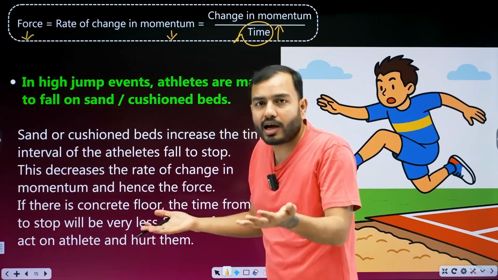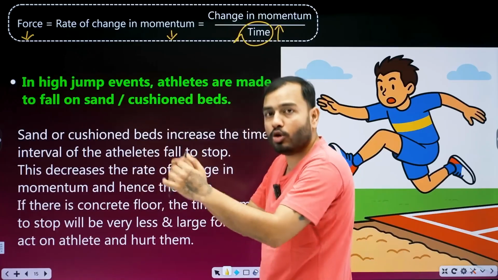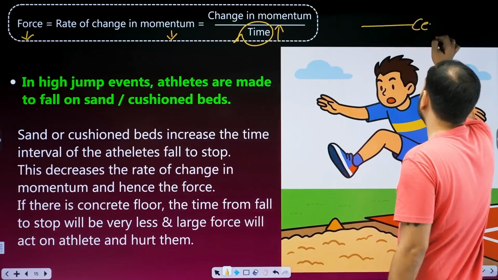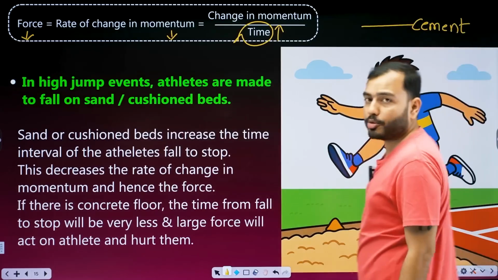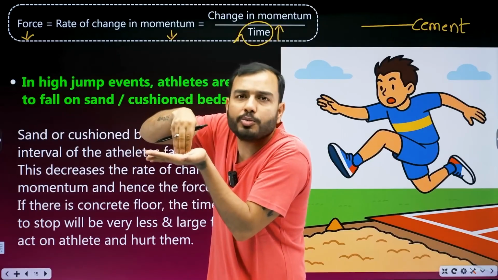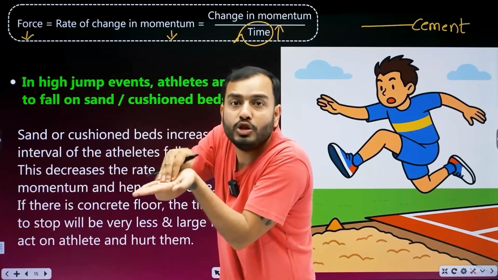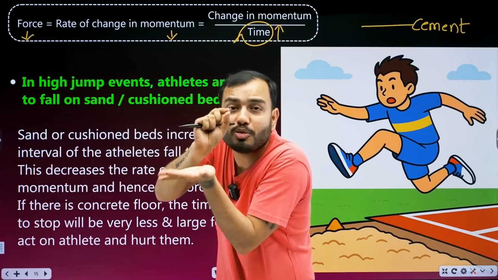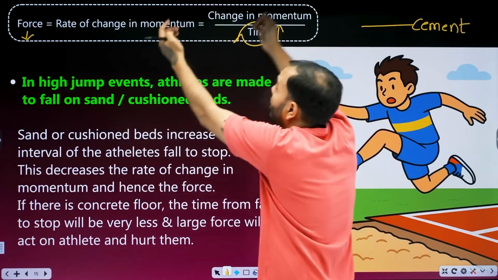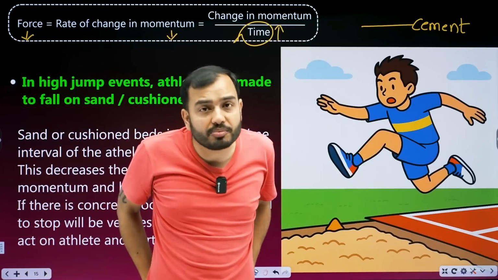Then our hips, our legs, our hands will get less hurt. You must have seen them fall on their hips just like that. Now think of falling like this suddenly with only cement below. Think of jumping on cement: sir, I will get broken jumping on cement. What is cement, beta? It doesn't give any time. It is a hard surface. On falling, you come to rest. You were moving at 10 meters per second, and now the time is almost zero. What happened? Very little time was given. Time is very small, so this fraction is very big. The rate of change in momentum is very large, the force is very large, so our hips will break.